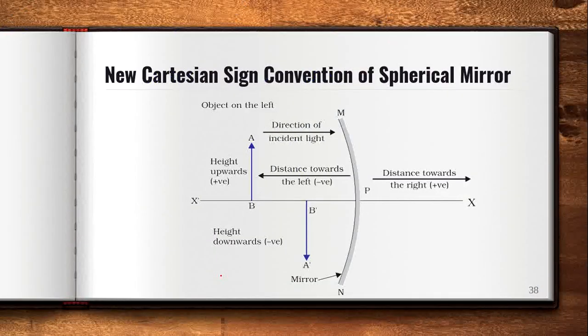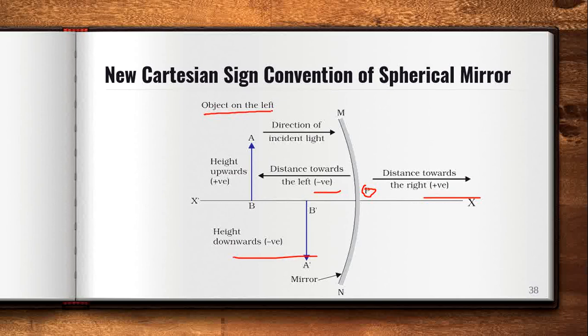Now going to the next point, here I have discussed with the diagram. This is your mirror, this is your pole. Distance towards the right is positive, distance towards the left is negative. Height upward is positive, and height downward is negative. The direction of incident light is always from left to right, and the object is on the left.